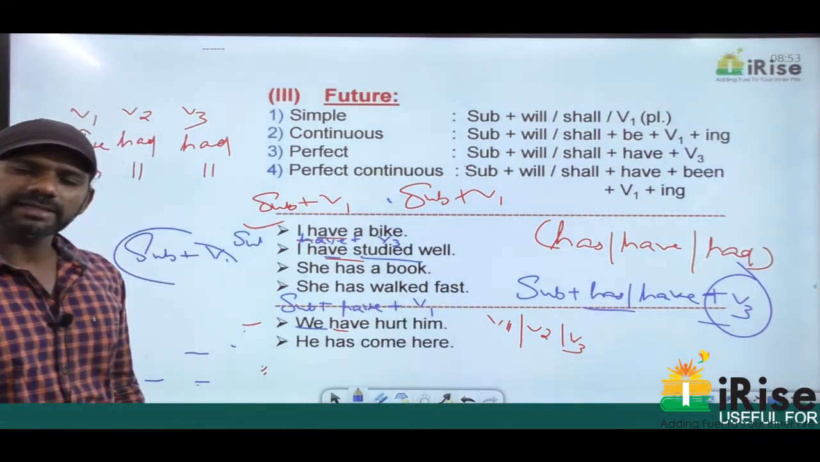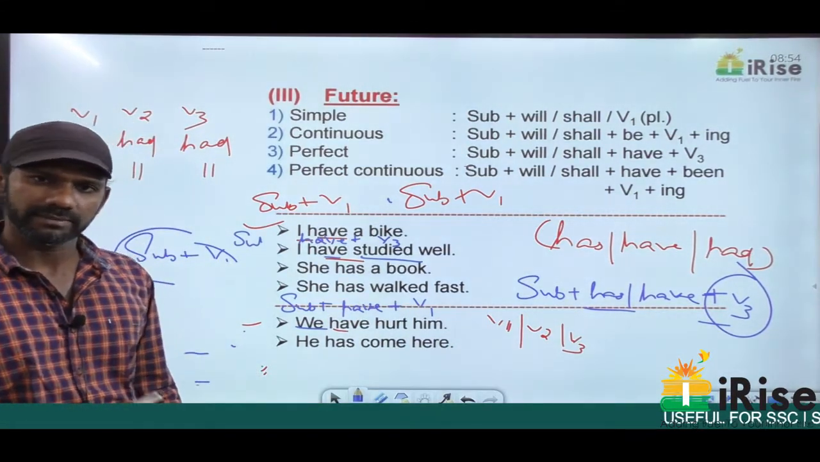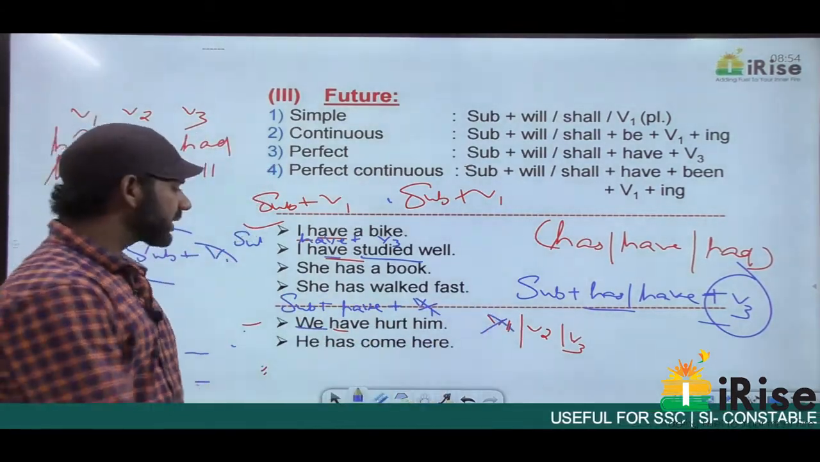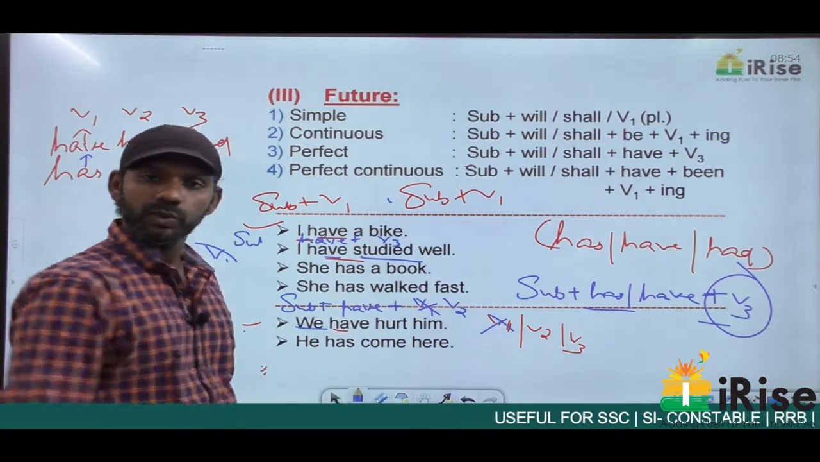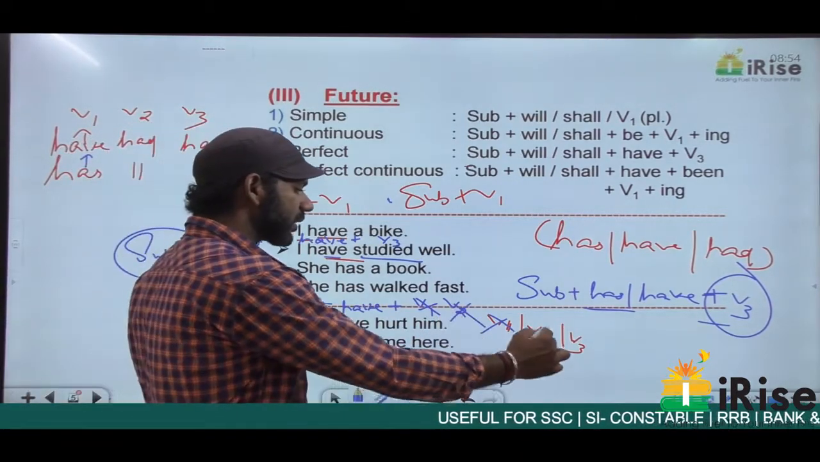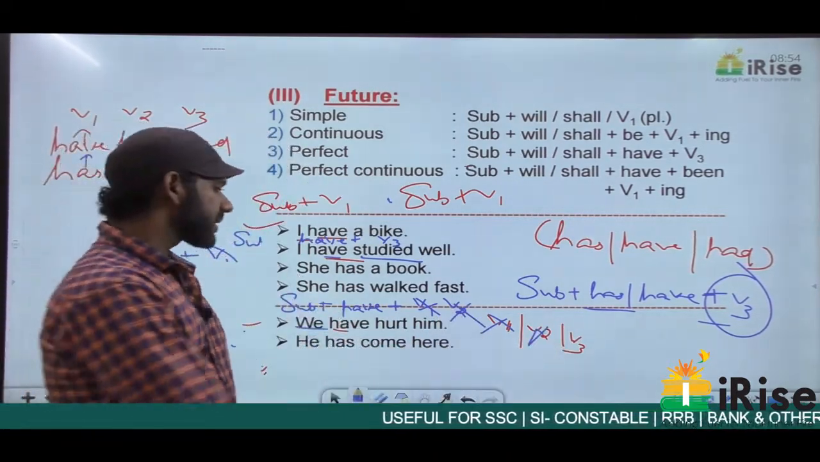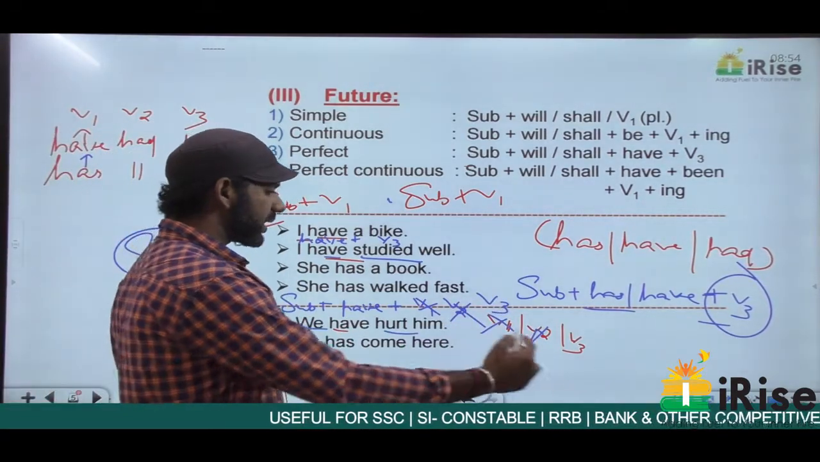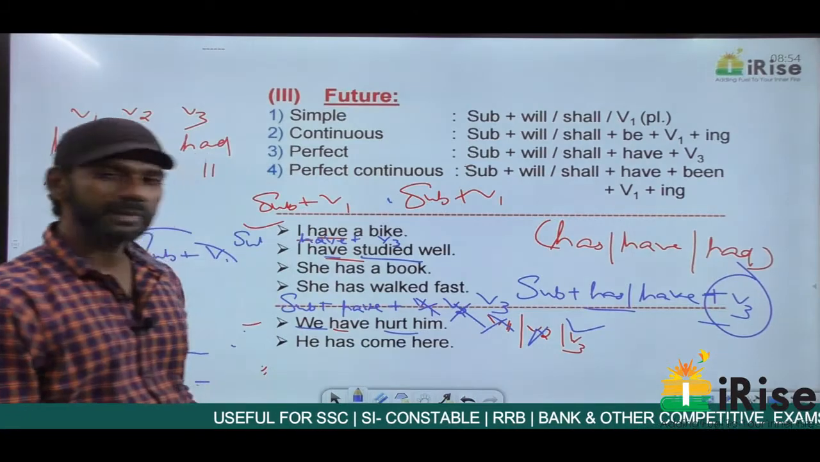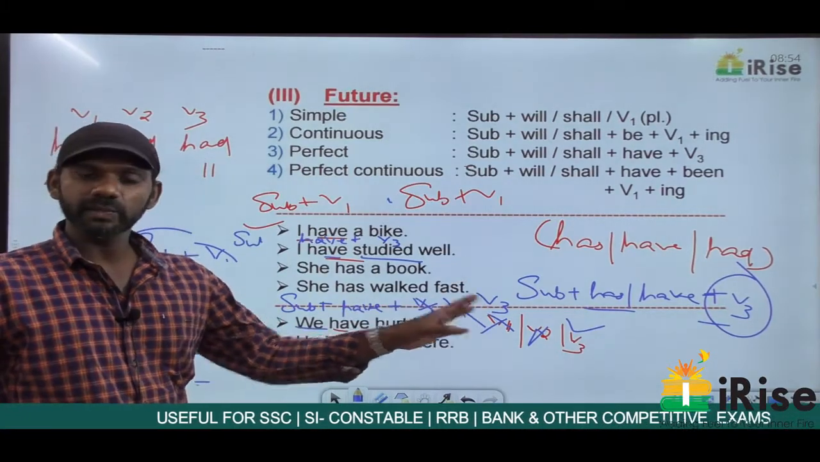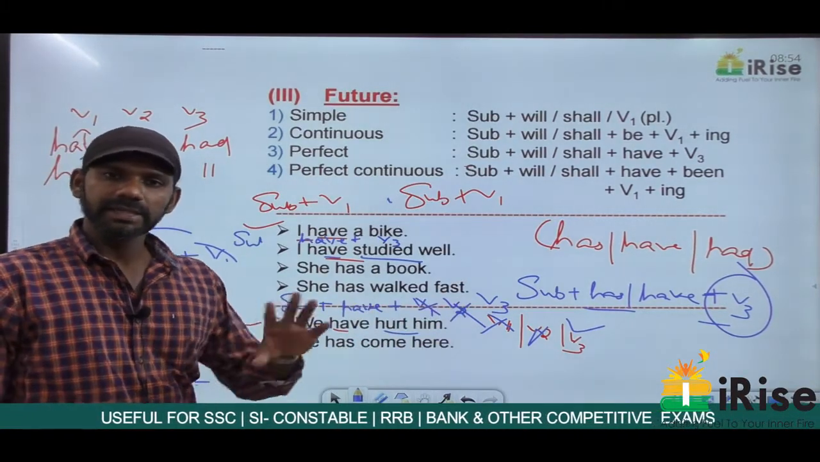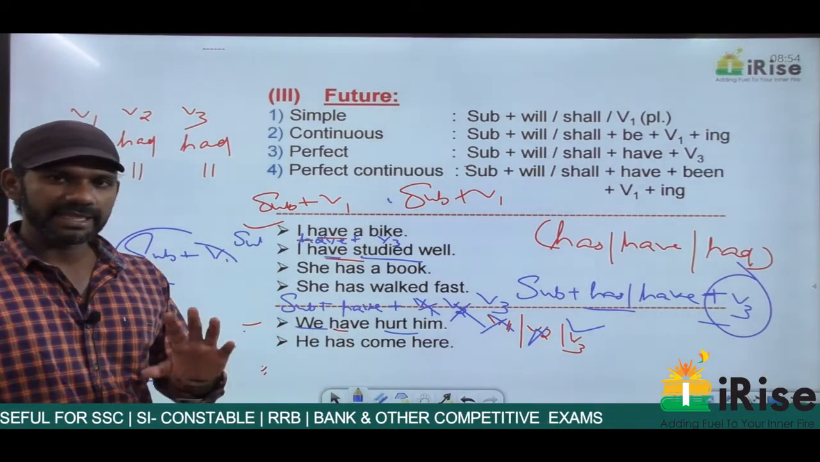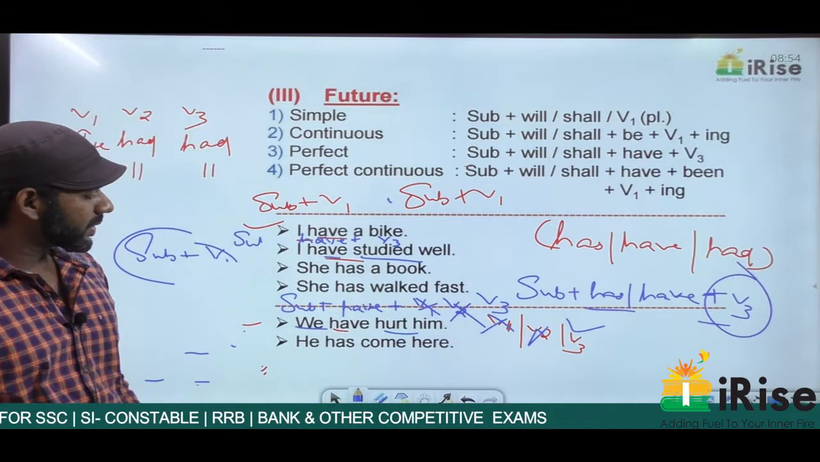Is there anything like subject plus have plus V1? No. So hurt is not in the V1. Is there anything like subject plus have plus V2? No. So hurt is not in the V2 form. Anything like subject plus have plus V3? Yes. So in this sentence, hurt is in the V3 form, and subject plus have plus V3 is present perfect tense. So I can say this sentence is in the present perfect tense. Getting it? Right. Come to the next one.